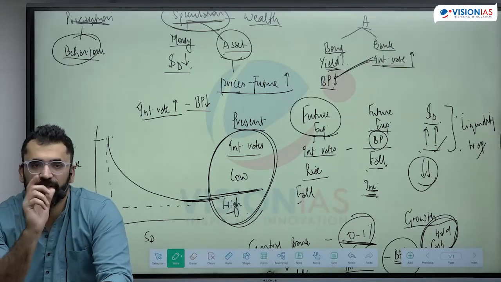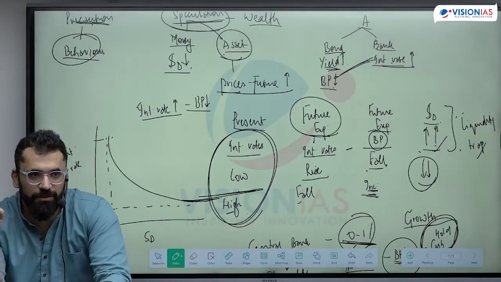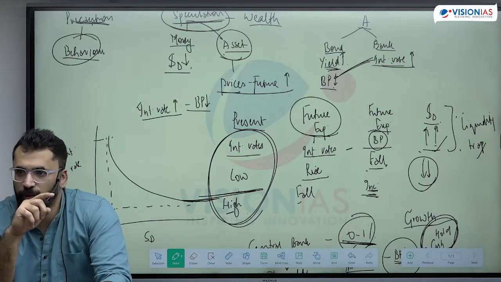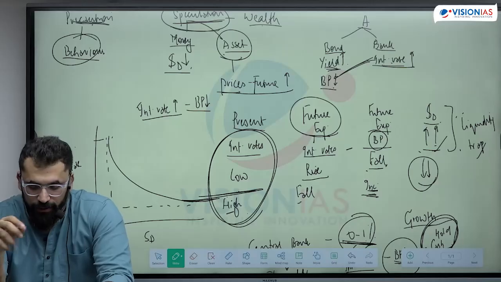So what it is trying to say is कि income एक दिन आती है, expenditure happens throughout. So I'm holding cash because I want to make expenditure throughout.